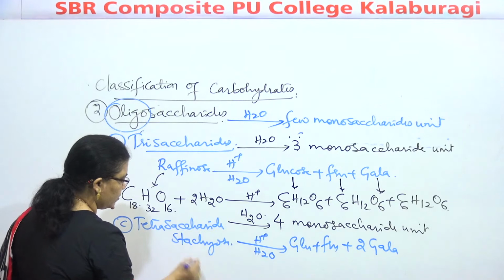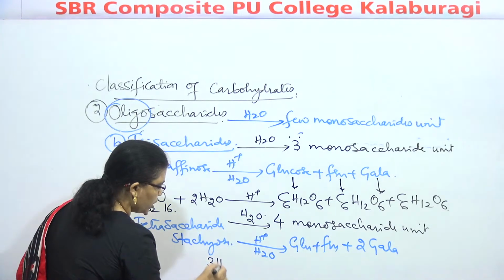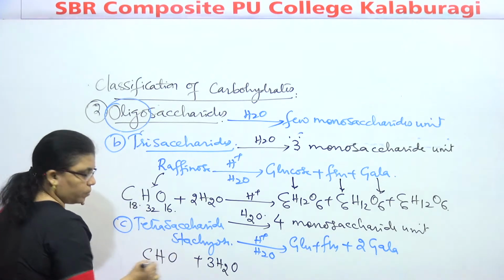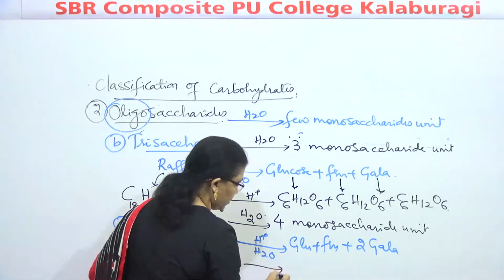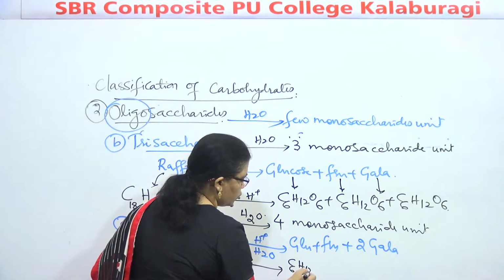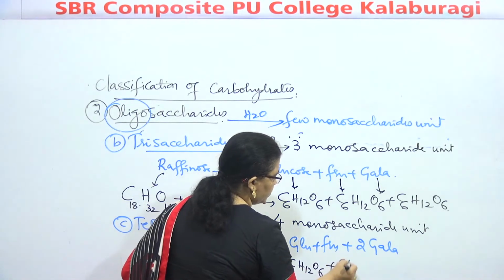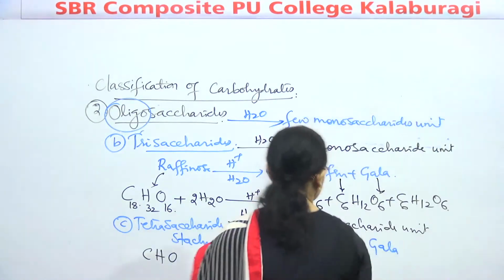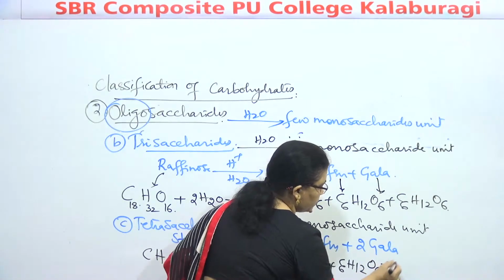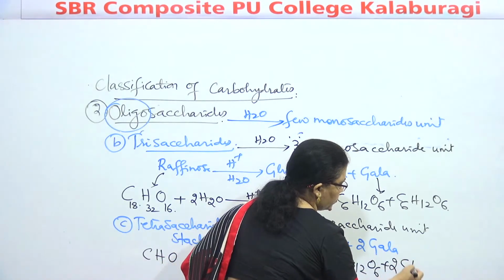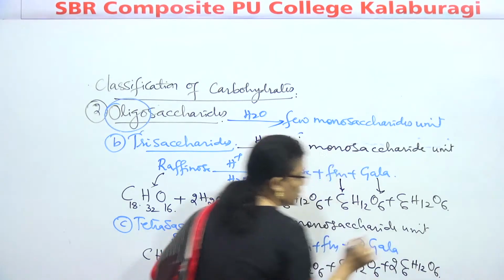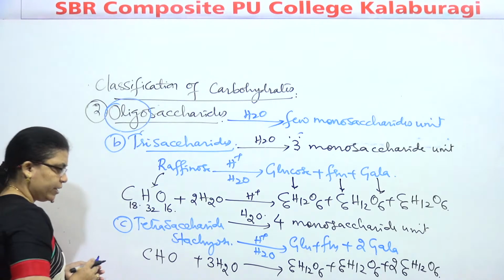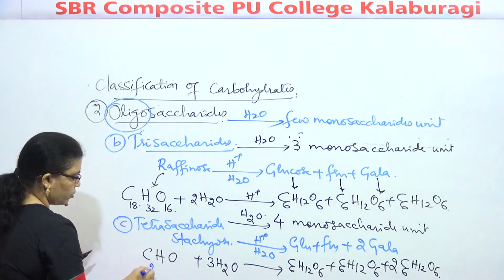How to remember the formula? Listen here. 3 molecules of water have to be added. CHO. Okay, how to calculate the numbers? Listen here. C6H12O6, C6H12O6. 2 molecules of galactose. How many carbon atoms? Tell me. 6 fours are 24. How many carbon atoms? 24.